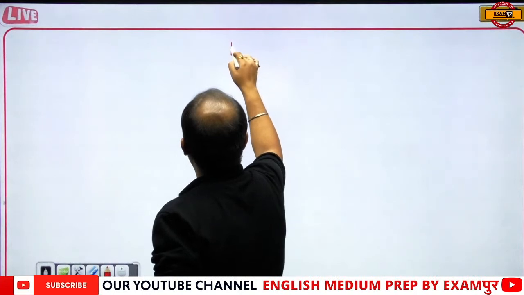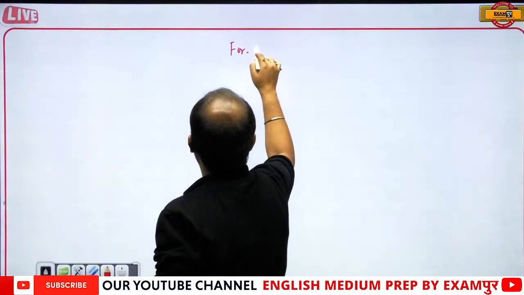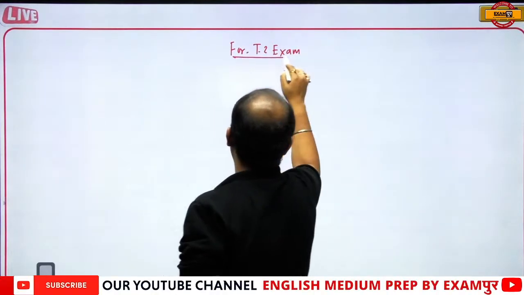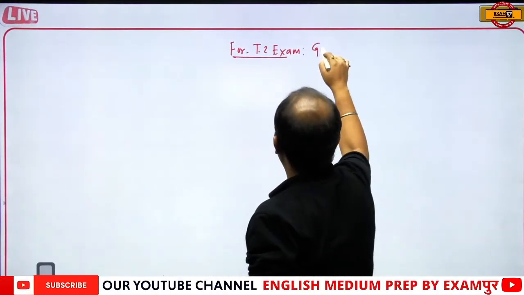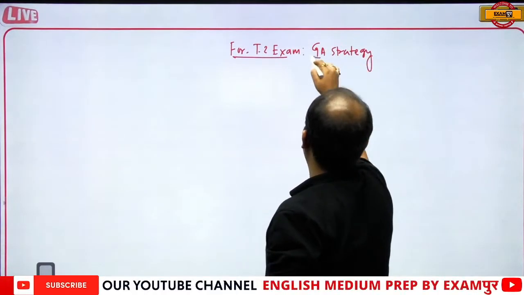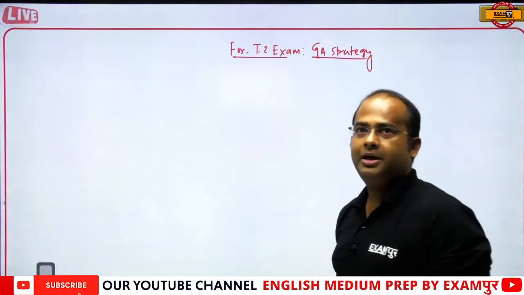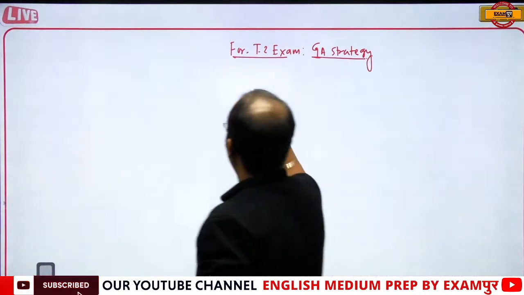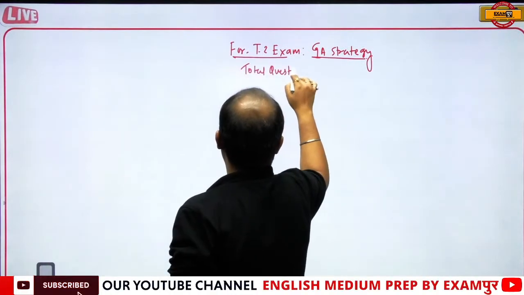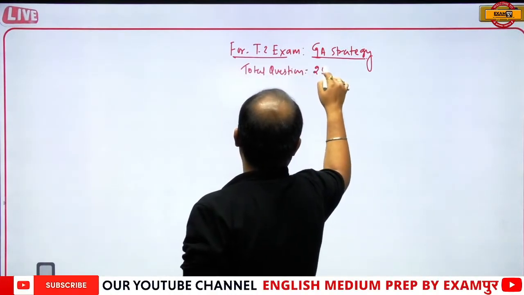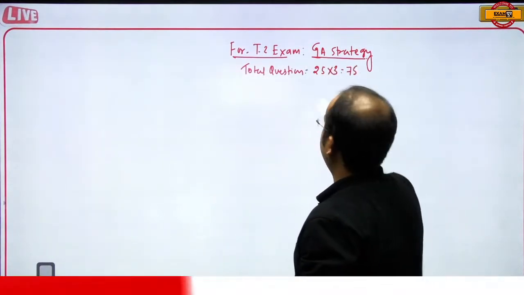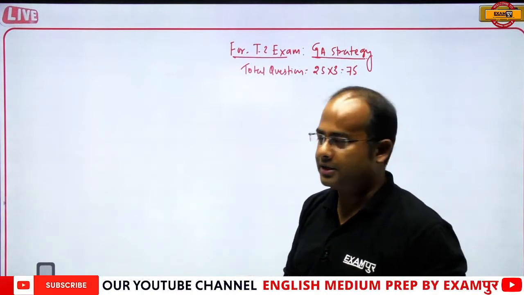So for the Tier 2 exam, GA strategy. First of all, the total number of questions will be 25 and one question will be of 3 marks. So in total we have 75 marks allotted for general awareness.